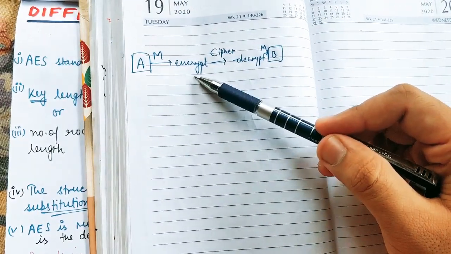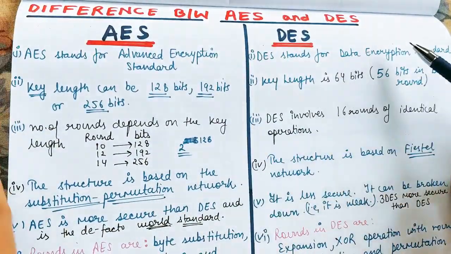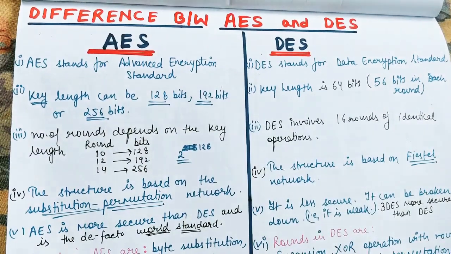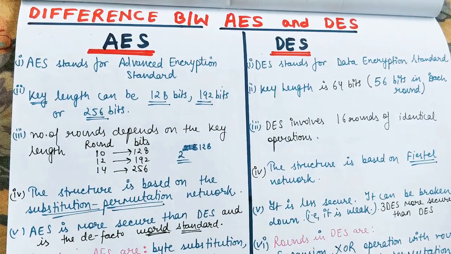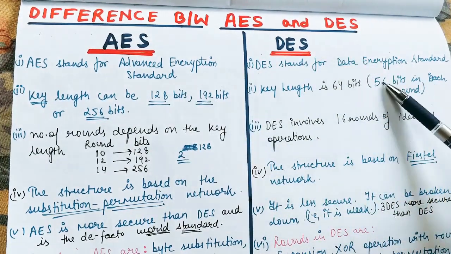is called encryption. And for this encryption we use some algorithms, and AES and DES are two of them. There are many algorithms. AES stands for Advanced Encryption Standard and DES stands for Data Encryption Standard.